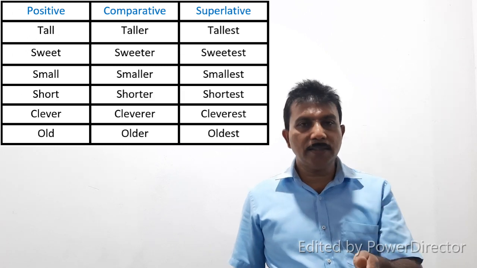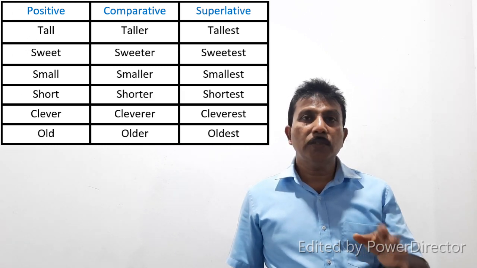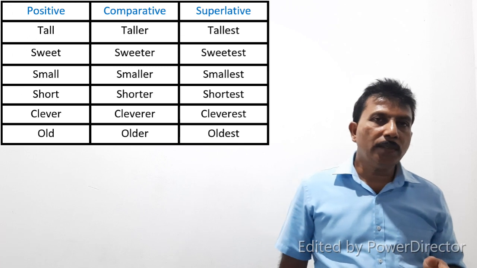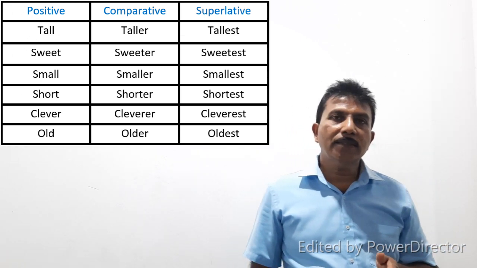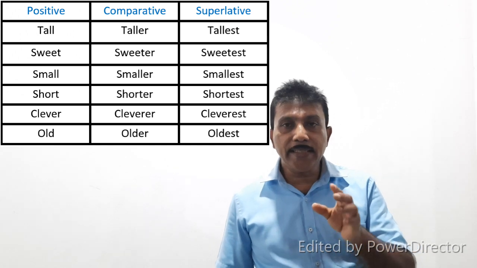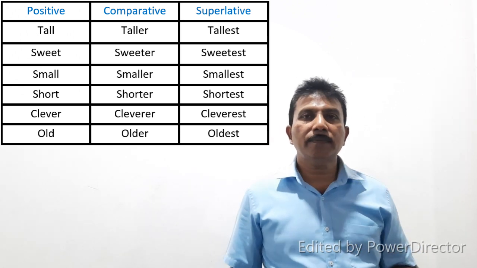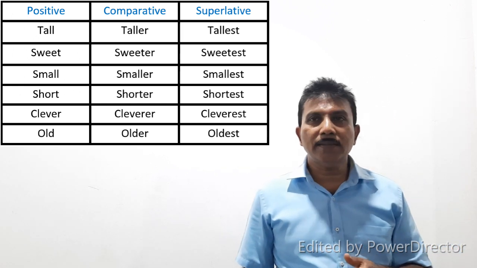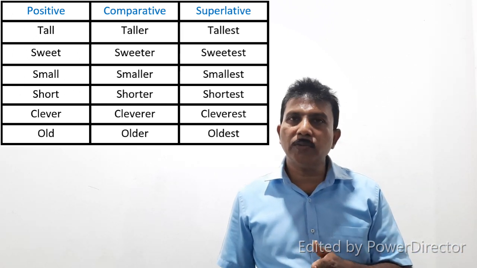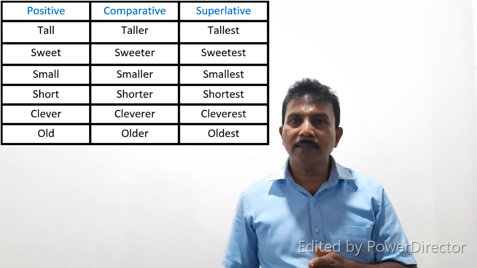Look at these words: tall, sweet, small, short, clever, old. Then we make the comparative by adding er to the positive. Look at the word tall, we add er, taller, and we add est to the positive, tallest.